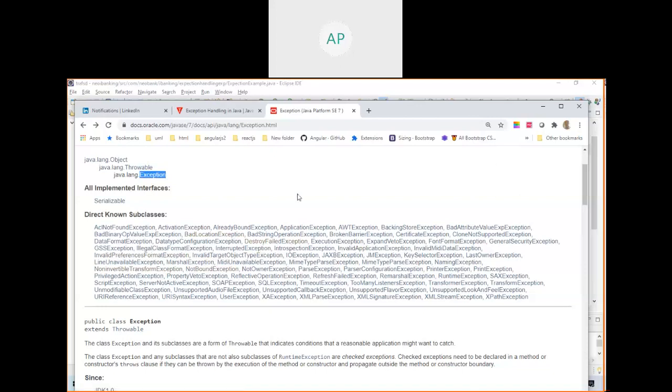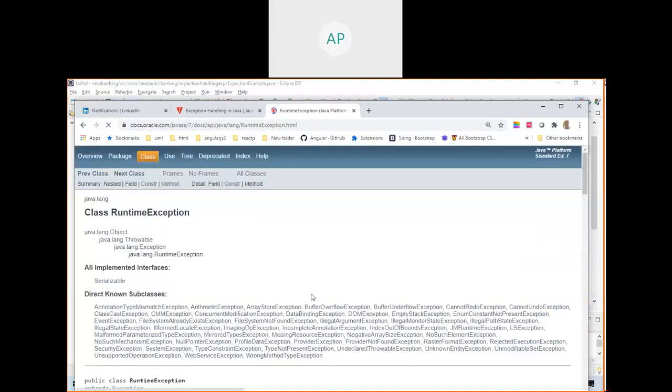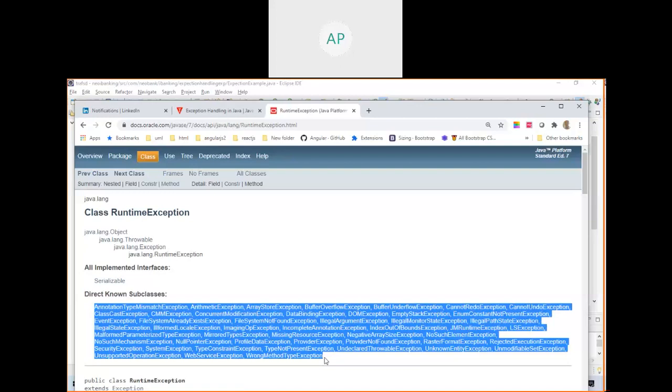So when you look for RuntimeException, where is it here? Is it B, C, D, F, G, H, or where? This is Exception. Where is RuntimeException? See this one, I will click this one.